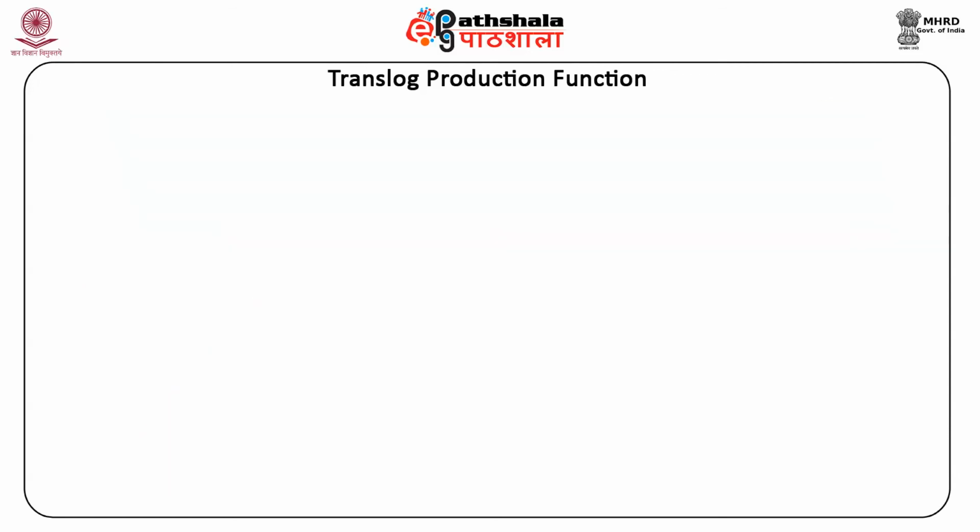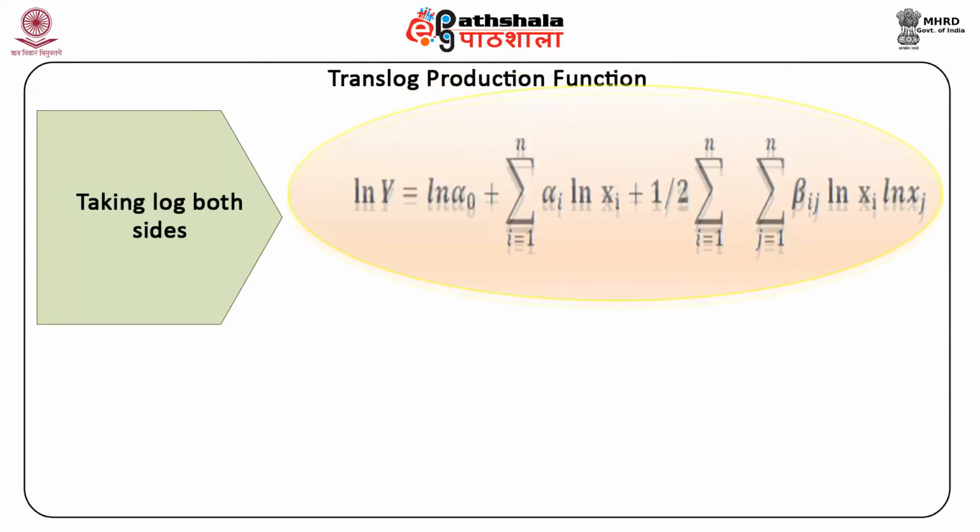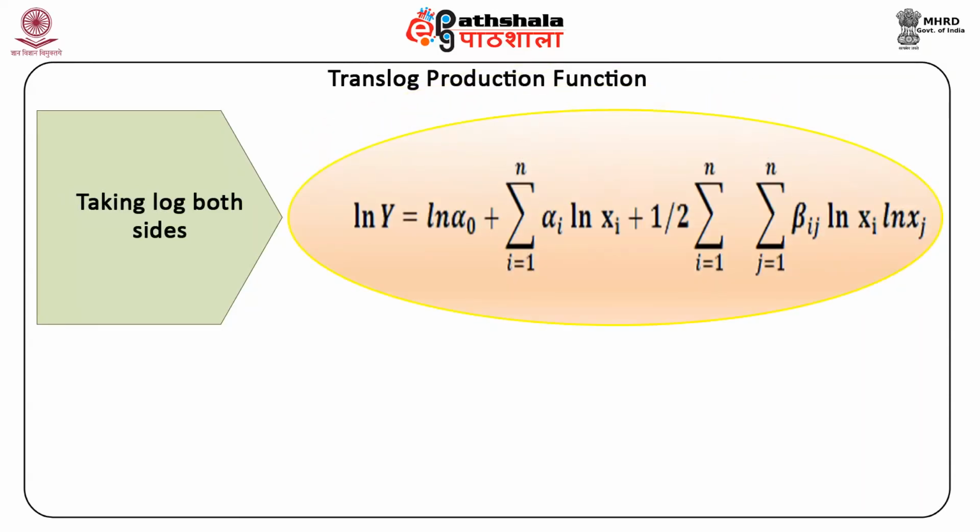Logarithm form. Taking log both sides, we obtain log y is equal to log alpha 0 plus summation of i equal to 1 till n alpha i log of xi plus half summation of i equal to 1 till n summation of j equal to 1 till n beta ij log of xi log of xj.